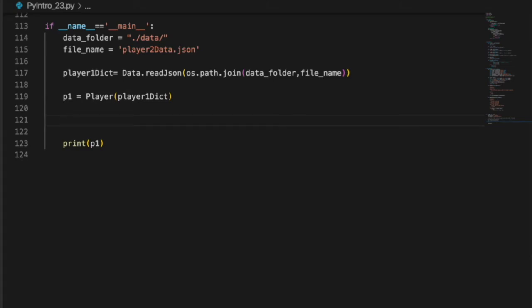kwargs expects you to do something like this. Let's construct it. So p2 is equal to a Player, and then we could say fname is equal to Bob, lname is equal to Smith.